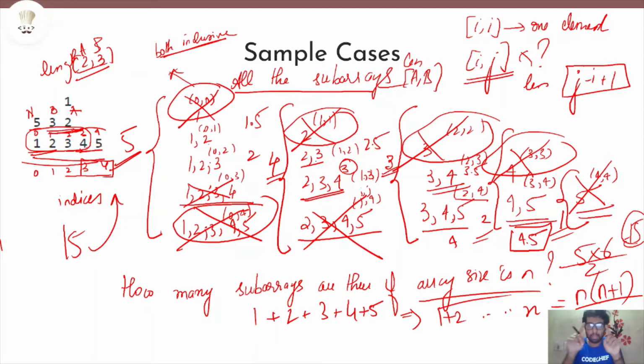So what we did is we enumerated all the subarrays, found the average of those subarrays having length between 2 and 3, which is length between A and B, and then we took the maximum average, which is the answer to this problem. Hope this is clear.